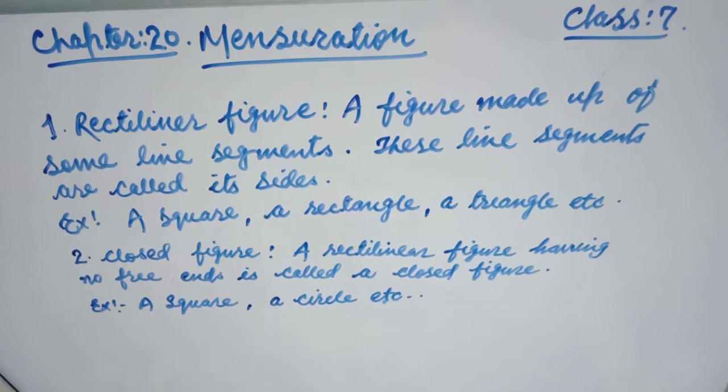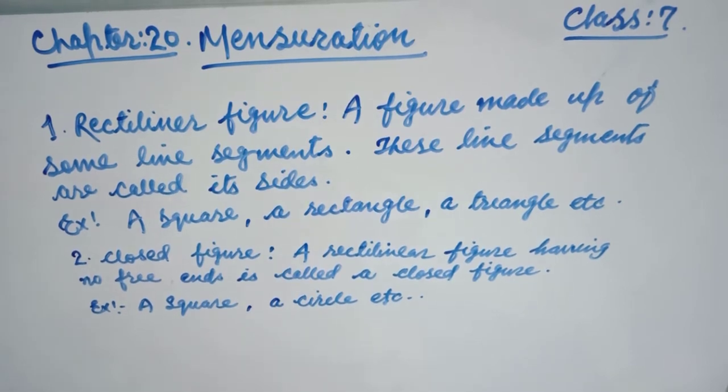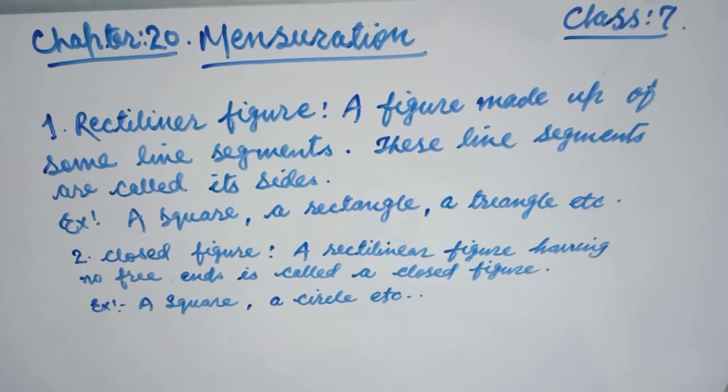What is mensuration, friends? Mensuration is the branch of mathematics which deals with the area, perimeter, volume, surface area of geometric figures. Okay friends, first we will discuss the rectilinear figure.